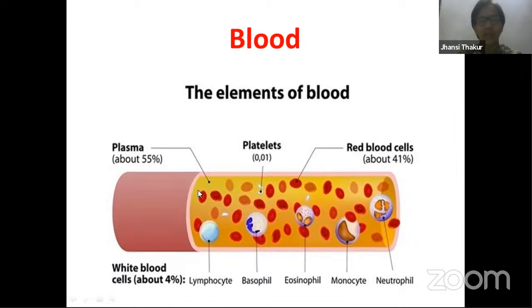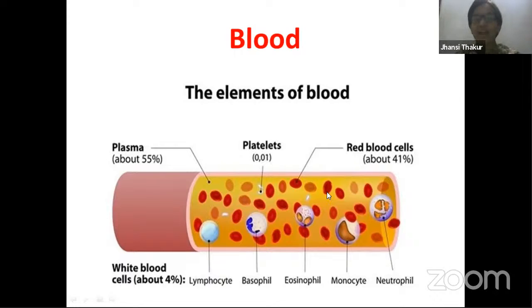So blood, the first thing is that blood moves through the vascular vessels, which we call blood vessels, which are arteries, veins, and connecting these two are capillaries. So blood moves through that. It is an important part of the circulatory system, as I mentioned to you earlier. So blood consists of 55% plasma. The liquid part of the blood, this plasma, is the matrix. It is the matrix for blood.